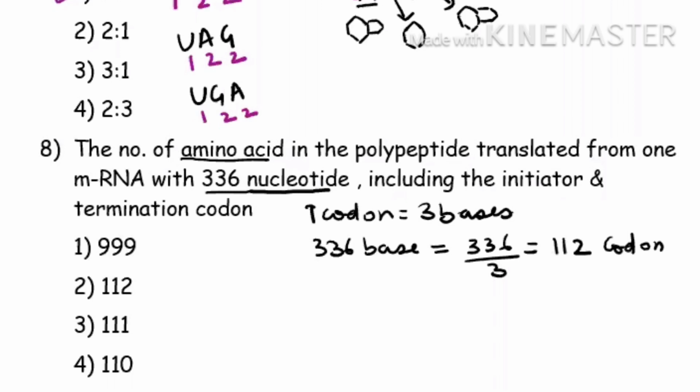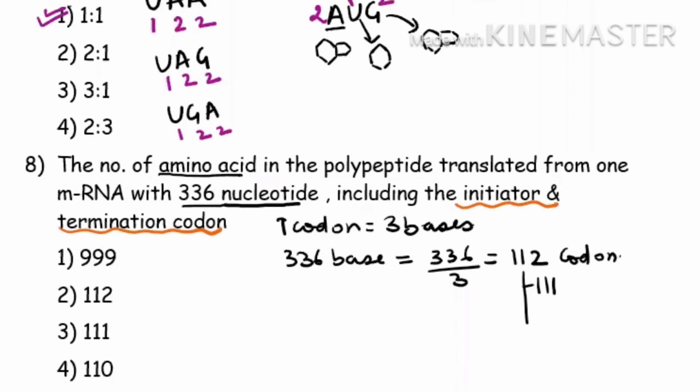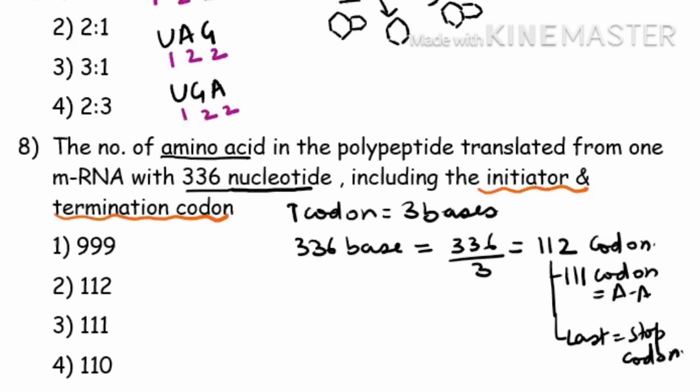In this, they are telling you one is your stop codon. They are telling that the mRNA has an initiator codon as well as a terminating codon. Out of 112, 111 codons will code for amino acids. They are the ones which are coding for amino acids, and the last one will be your stop codon. So how many codons are coding for amino acids? Only 111 codons are coding for amino acids. So your answer will go to the third option. Is it clear? Don't get confused with this option. Your answer will go to the third option. The reason is one codon is the stop codon. Now see the next question.